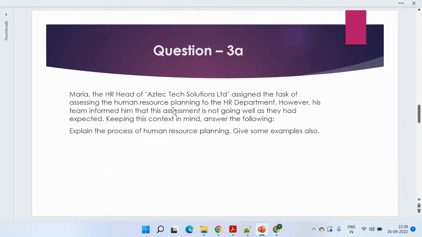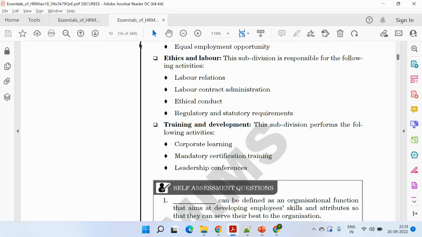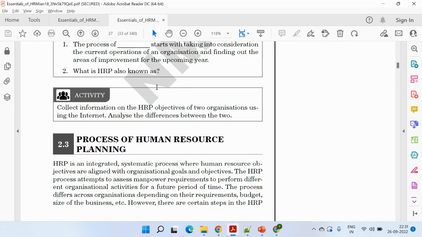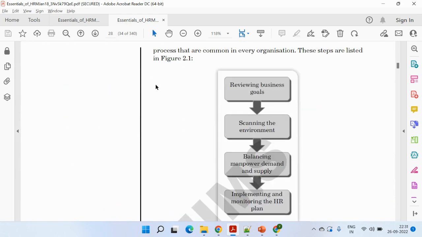Maria, the HR head of the Aztec Tech Solutions Limited, assigned the task of assessing the human resource planning to the HR department. However, the team has informed that the assignment is not going as well as they had expected. Keeping this context in mind, answer the following. Explain the process of human resource planning. Give some examples also. So it's directly given on page number 27. So on page number 27 is the process of HRP.